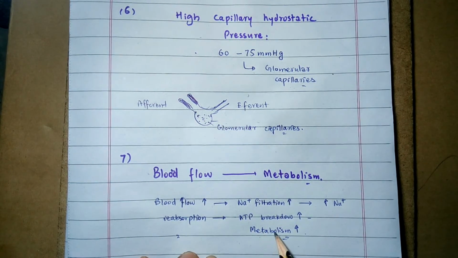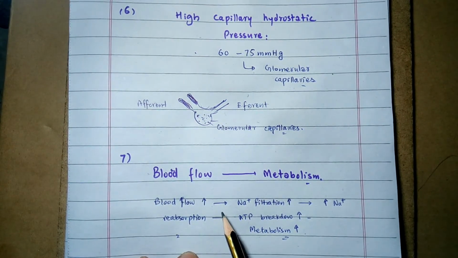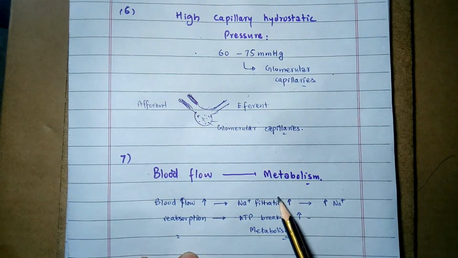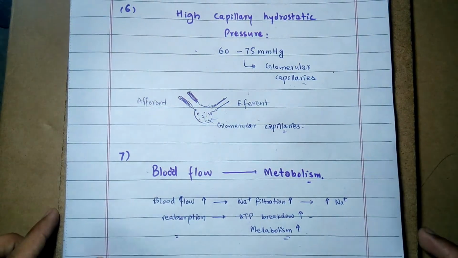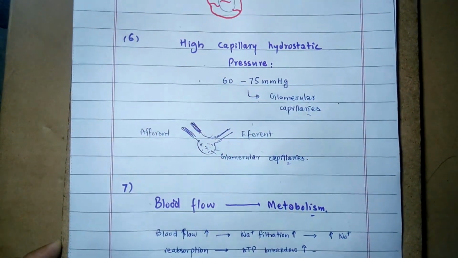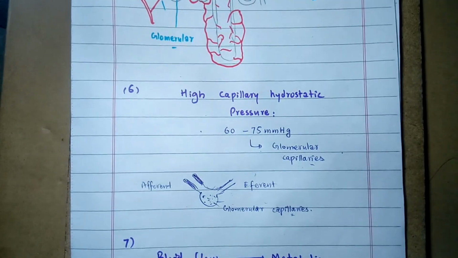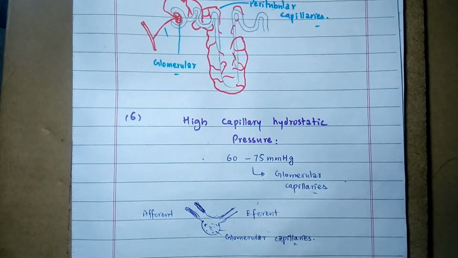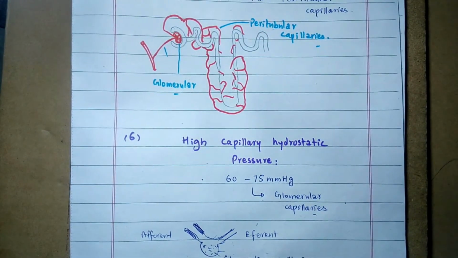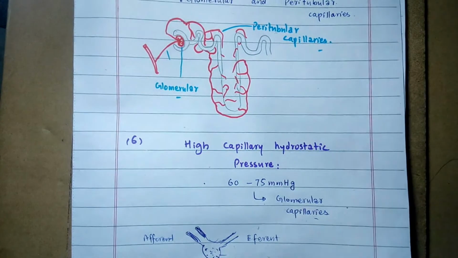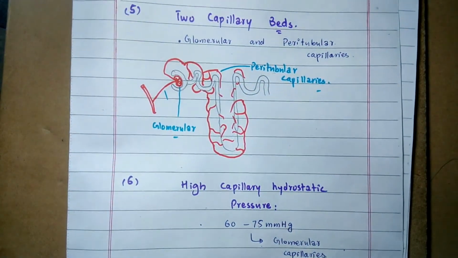This is the key feature of blood flow regulating the metabolism. These are all the unique or peculiar properties of the renal circulation that make the blood flow of the urinary system unique from other blood circulations of the body.